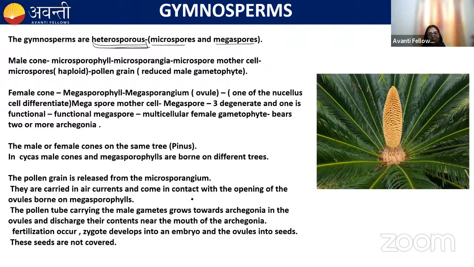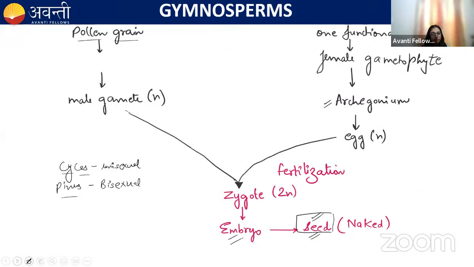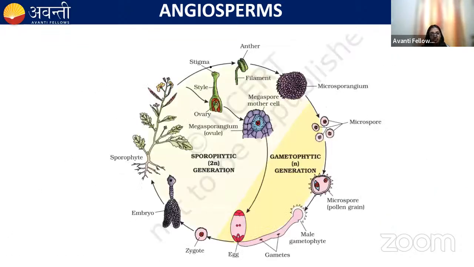I've almost covered all the points with the help of the life cycle. Next one is angiosperm. We have already discussed the angiosperm in detail during sexual reproduction in flowering plants, right? But I'll give you a quick review.